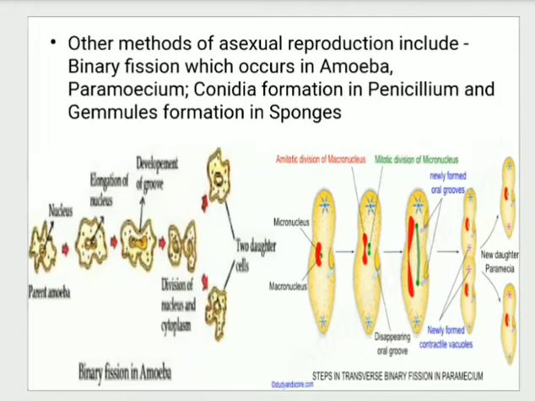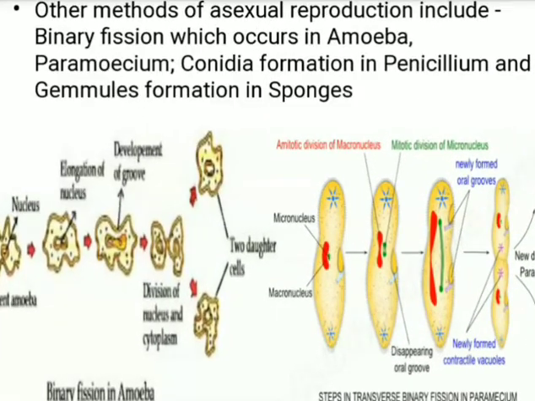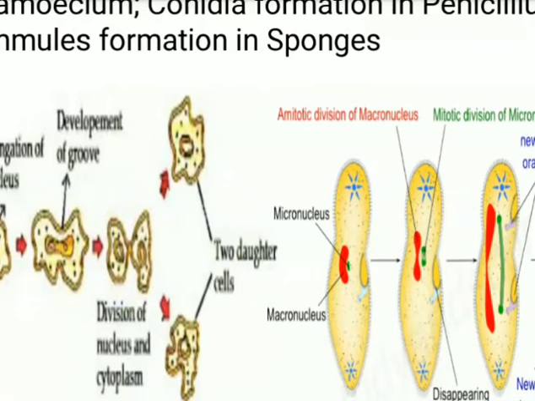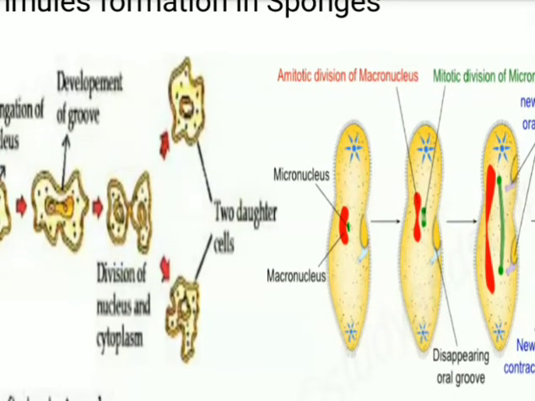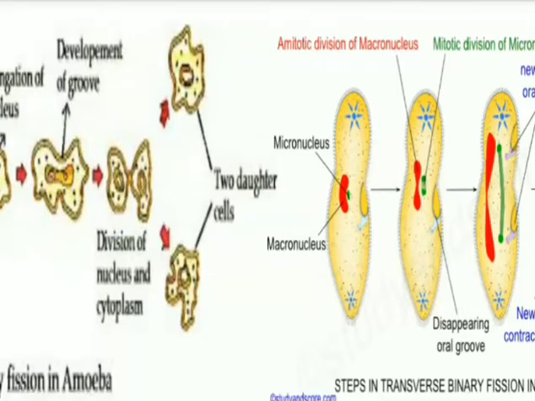Then paramecium. See, there is a paramecium. There is a micronucleus and macronucleus. That macronucleus and micronucleus undergo mitotic division and elongation. And at that groove, the earlier oral groove starts disappearing, and it results in the formation of 2 newly formed oral grooves.